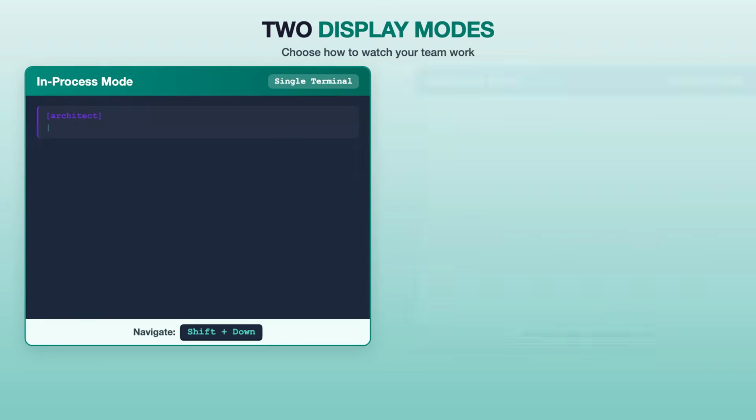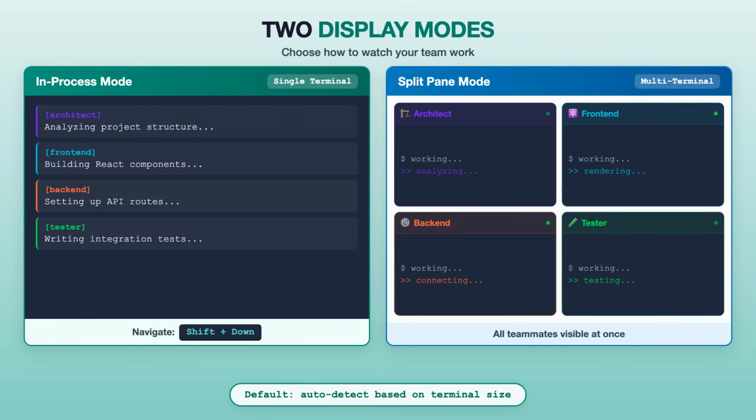2 display modes. In-process mode runs all teammates inside your main terminal. Use Shift+Down to cycle through teammates and type to message them directly. Works in any terminal. Split pane mode gives each teammate its own pane using tmux or iTerm2. You can see everyone's output at once and click into any pane to interact. The default is auto. It detects your setup and picks the best option.